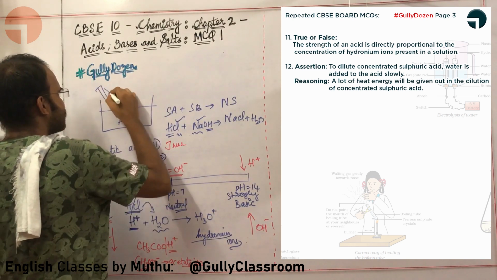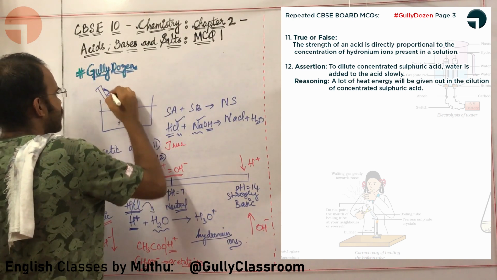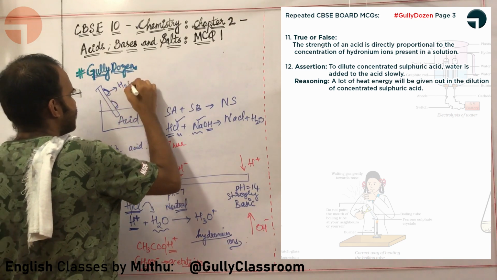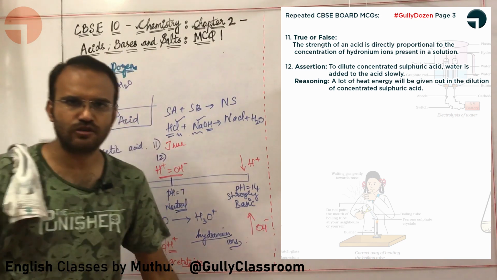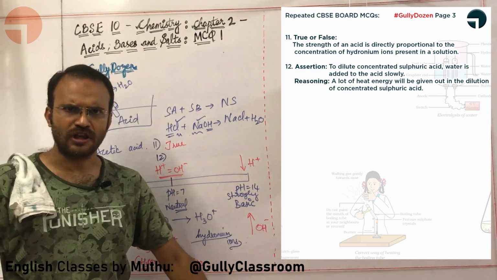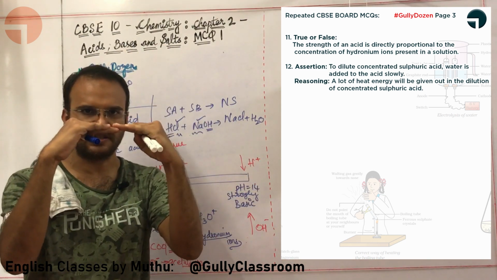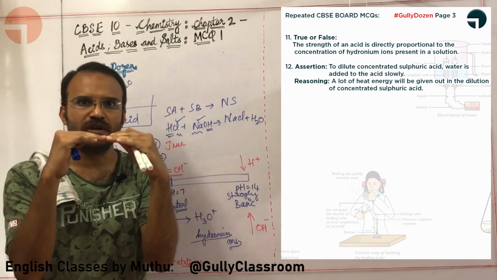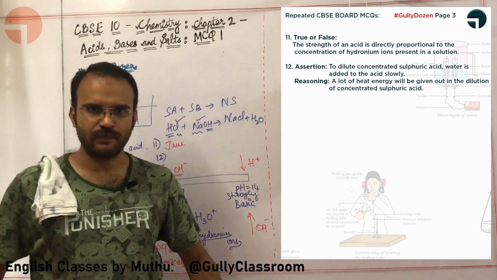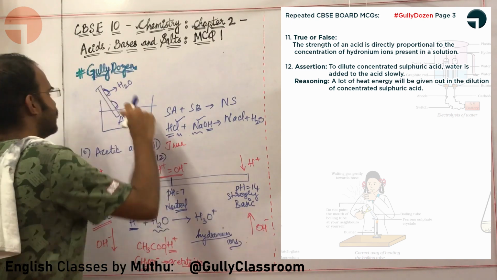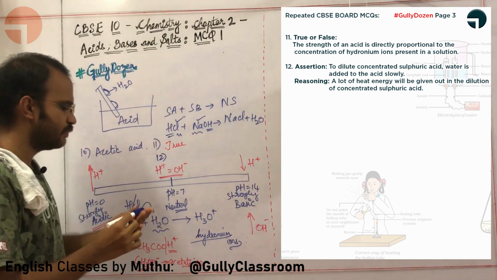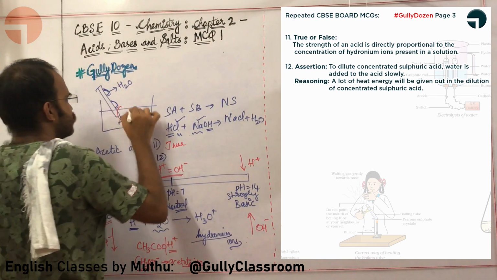I am adding some water. Dilution is here. This is water. Dilution is always an exothermic process. What is an exothermic process? Heat is given out. What is an endothermic process? Heat is absorbed by the reaction.